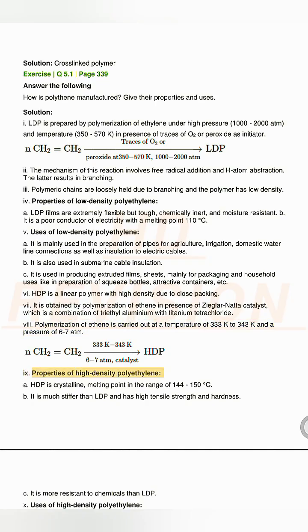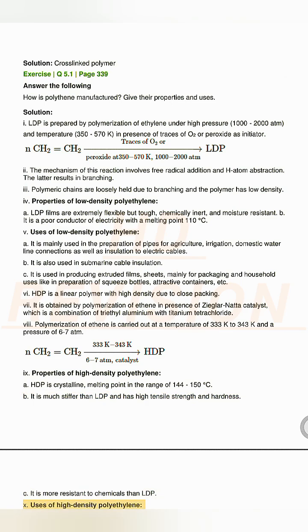X. Properties of high-density polyethylene. A. HDP is crystalline, melting point in the range of 144 to 150 degrees Celsius. B. It is much stiffer than LDP and has high tensile strength and hardness. C. It is more resistant to chemicals than LDP.